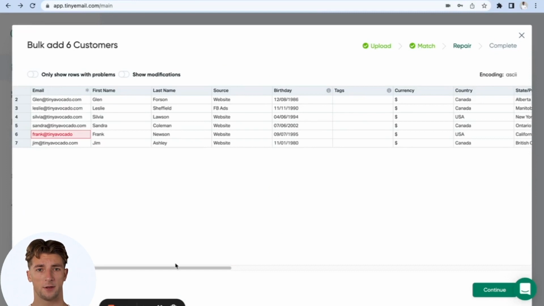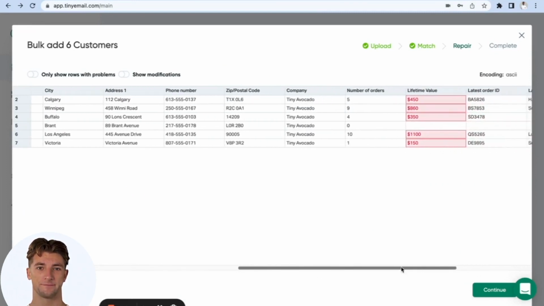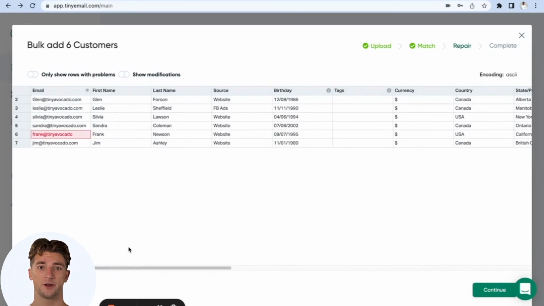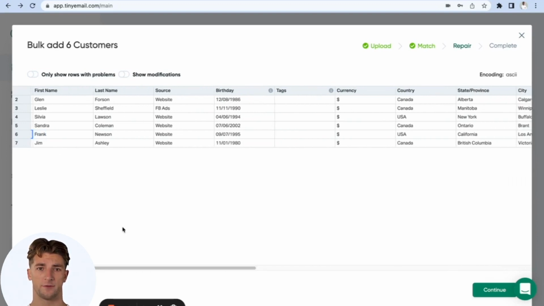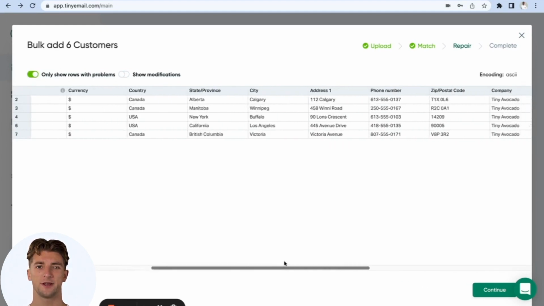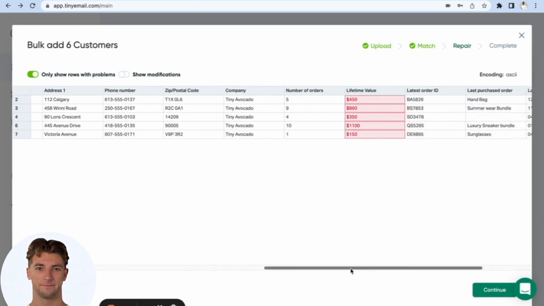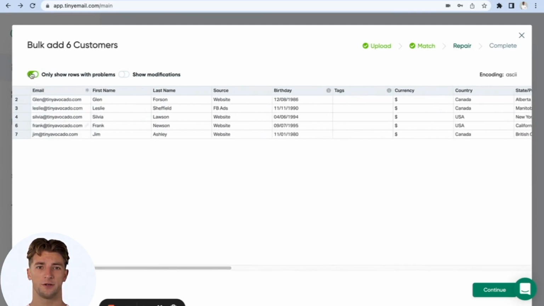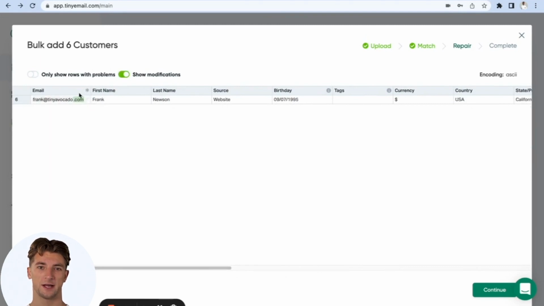Here, we can see that there are a couple of mistakes in the data that we want to upload. One great feature of Tiny Email is that we automatically detect errors in your data and flag them for you to review. This is an incomplete email, as you can see. I will go ahead to correct it. Toggle this option to only show the rows that have problems. You can clearly see that these rows have errors shown in red. And we can also show the rows that have modifications. You can see the email address we fixed.